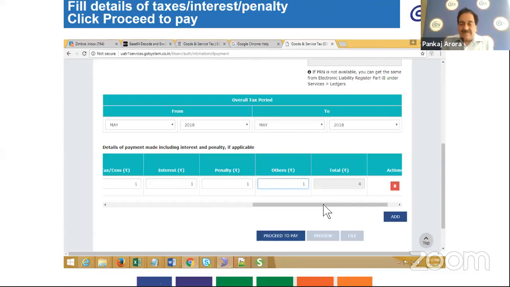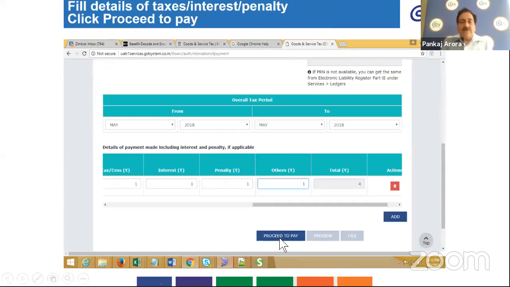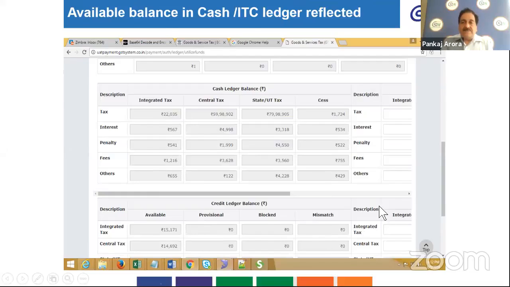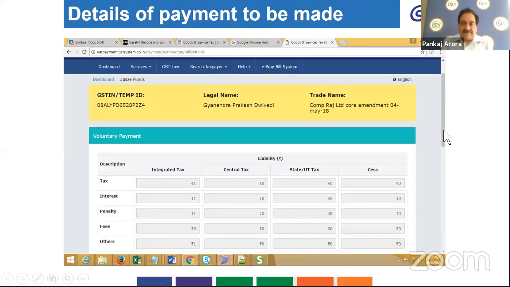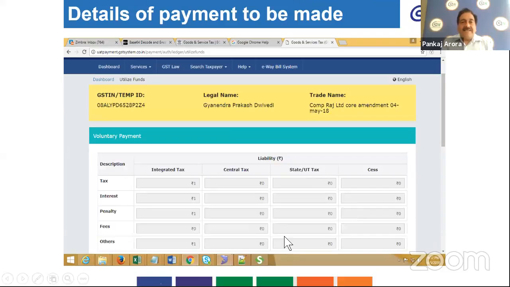And when you enter such details and you click on proceed to pay, there is also one action: if a certain amount you need to edit, there is an edit button also there. You can edit that amount. And when you click on proceed to pay, the next page opens which